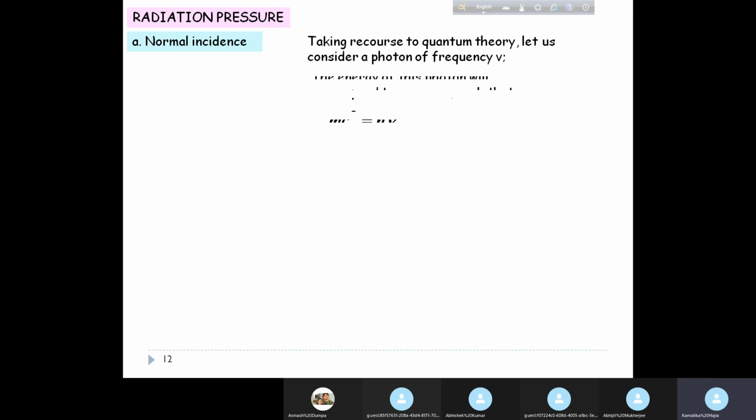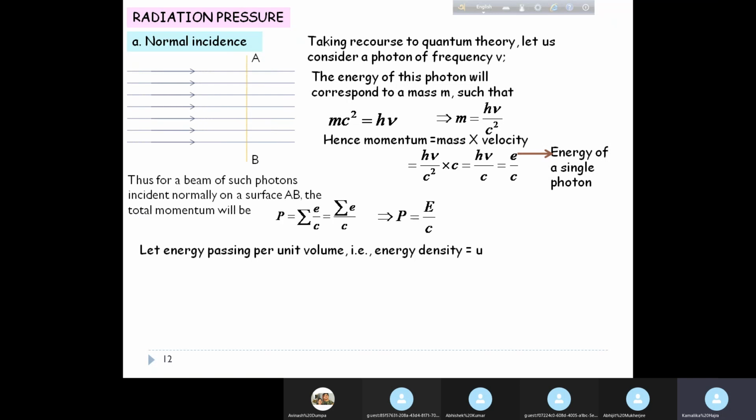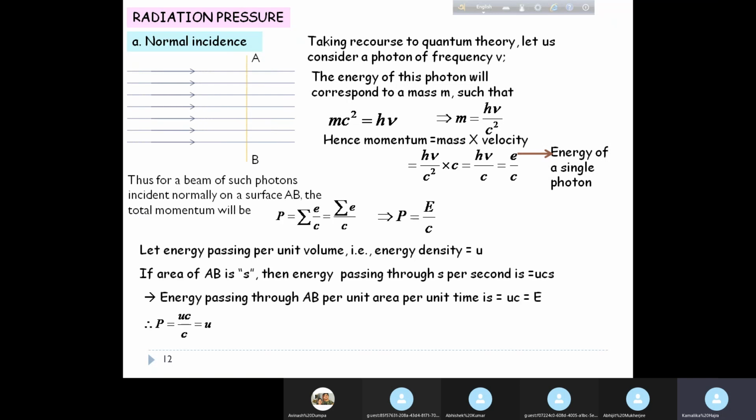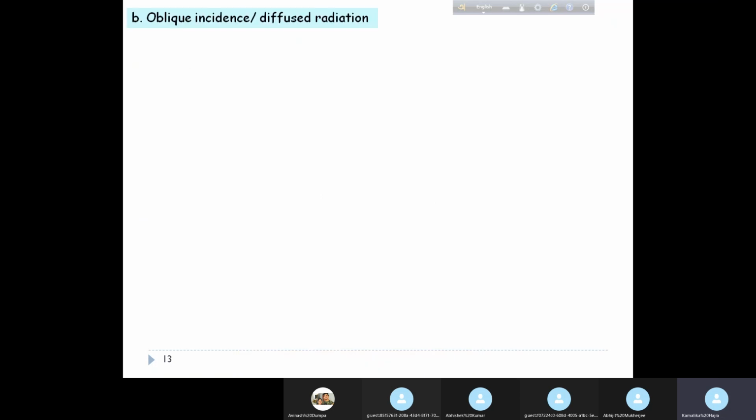incident on. Okay, we consider two kinds of incidence, normal incidence and oblique incidence, and we saw that for normal incidence the radiation pressure comes out to be equal to the energy density. Okay, so for normal incidence, the pressure of radiation has the same value as that of energy density.